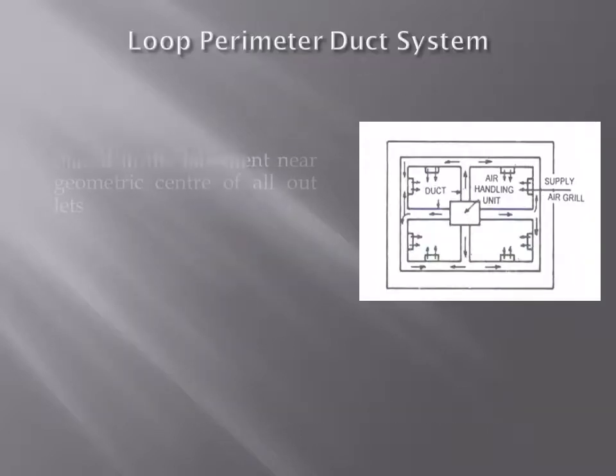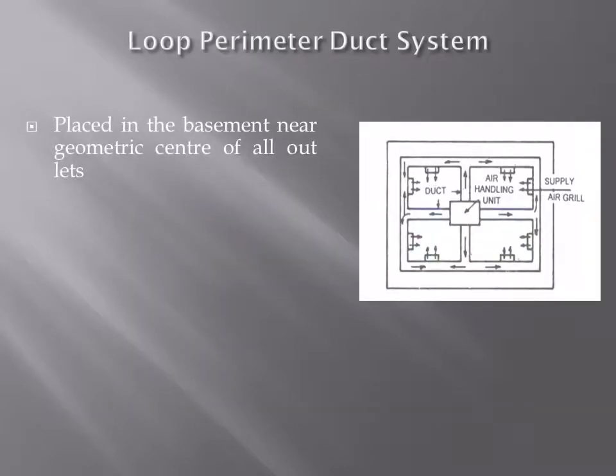The first one is the loop perimeter duct system. Here the air conditioner is usually placed in the basement near the geometric center of all the outlets. Placed at the center, the total length of the duct and the laying cost will be minimum.